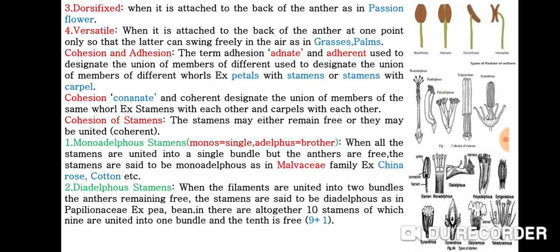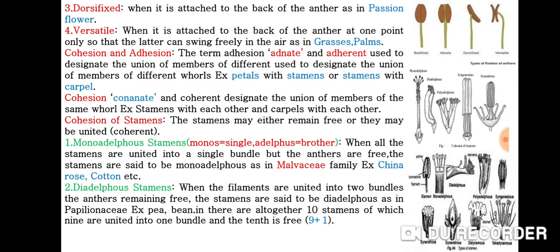Then we discuss cohesion and adhesion. The term adhesion means adnate or adherent, used to designate the union of members of different whorls, such as petals with stamens, or stamens with carpels. Cohesion means connate or coherent, designating the union of members of the same whorl. Example, stamens with each other and carpels with each other.